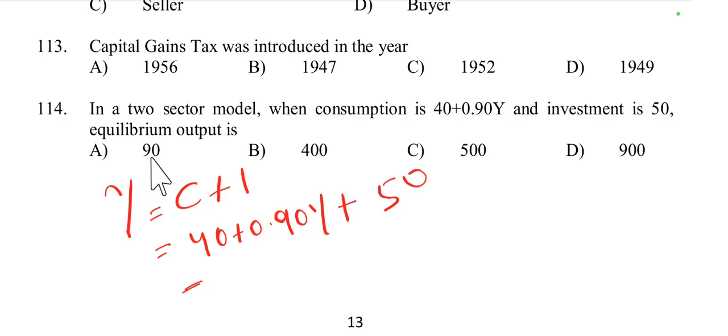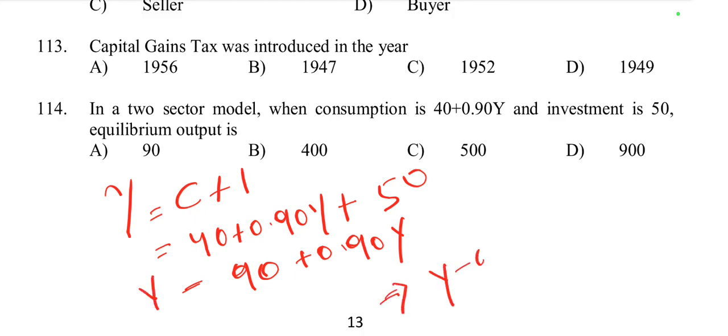So 40 plus 0.90y plus 50, 40 plus 50 is equal to 90, 90 plus 0.90y. So y is equal to 90 plus 0.9y. So y minus 0.90y is equal to 90.